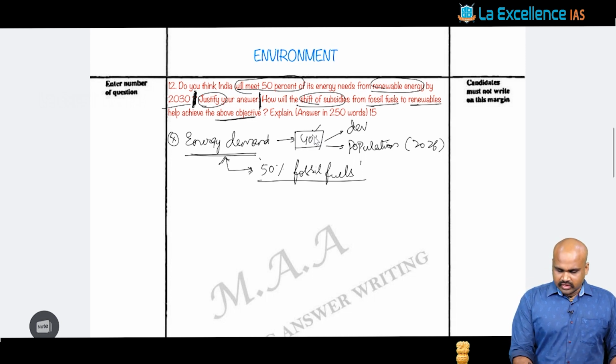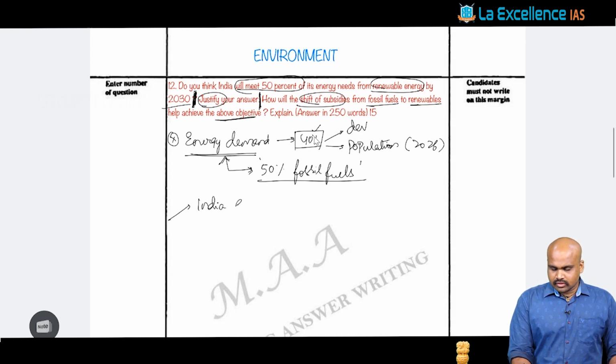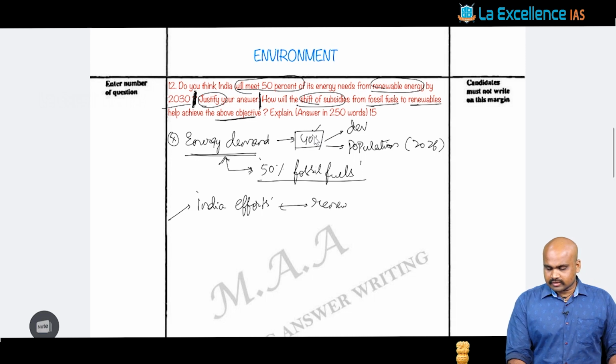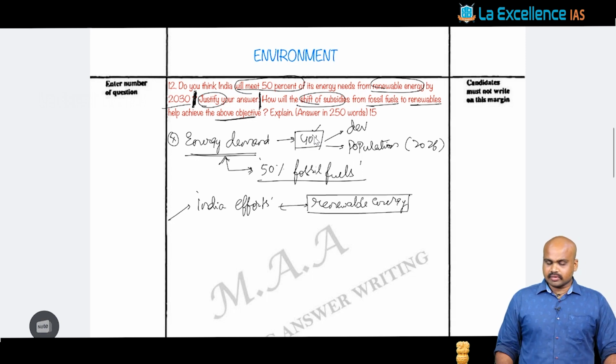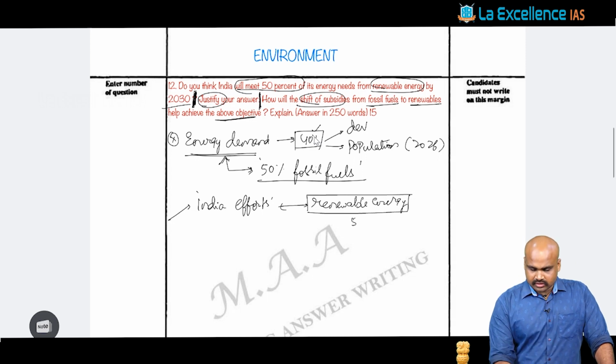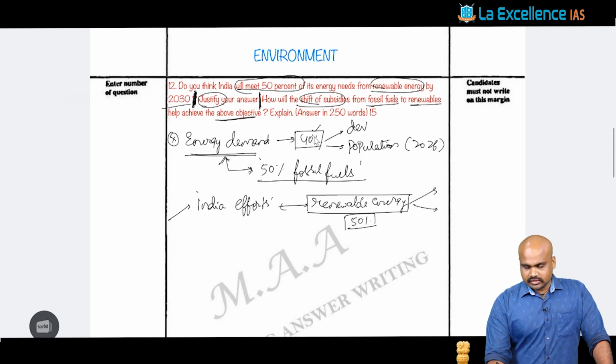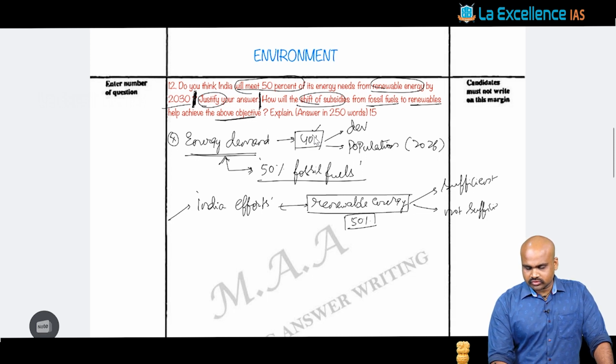Now here, we are supposed to talk about India's efforts. What are the efforts that are taken by India in meeting this renewable energy target, that is making it 50%, and we are supposed to evaluate this part. Is it sufficient or is it not sufficient? This is what is going to be the structure, and this is what is going to be the evaluation in this question.